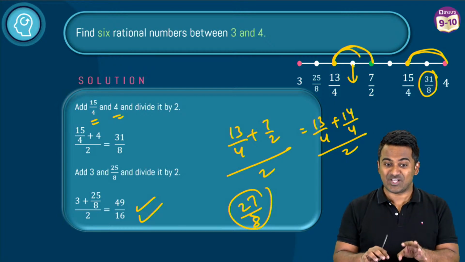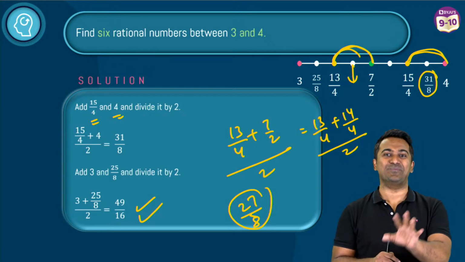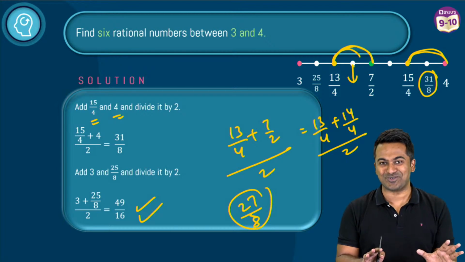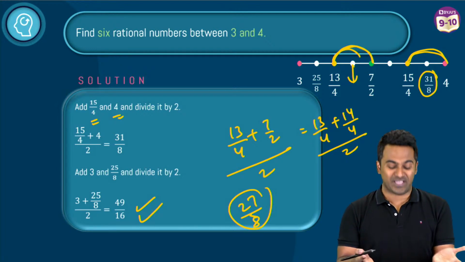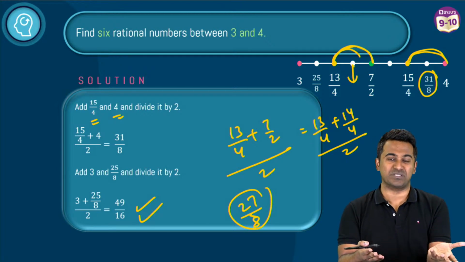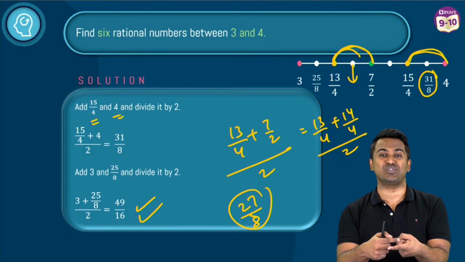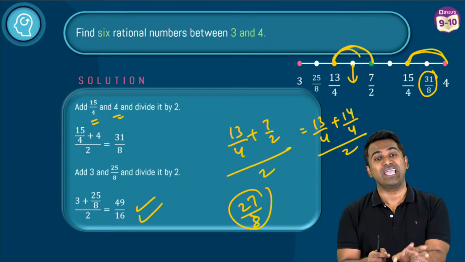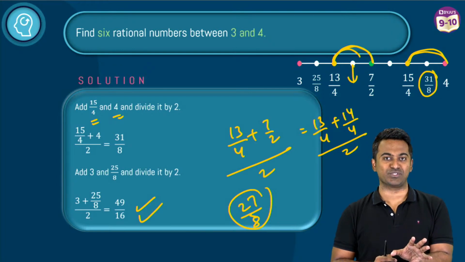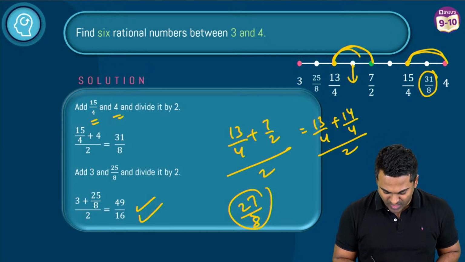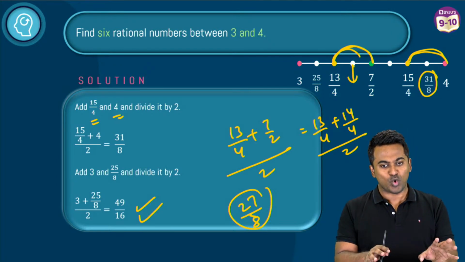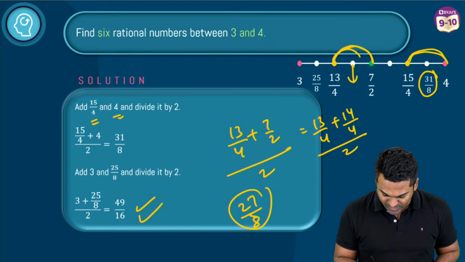Okay, yes, this is a long method, but then as I said, the one we discussed initially, that was quite a short one, right? So cool guys, this is how you figure out 6 rational numbers between any 2 numbers given, because between any 2 rational numbers, there are going to be an infinite number of numbers. All right, awesome. Now, I'm sure you guys are good with this. Well done. Let's move on to the next question now.